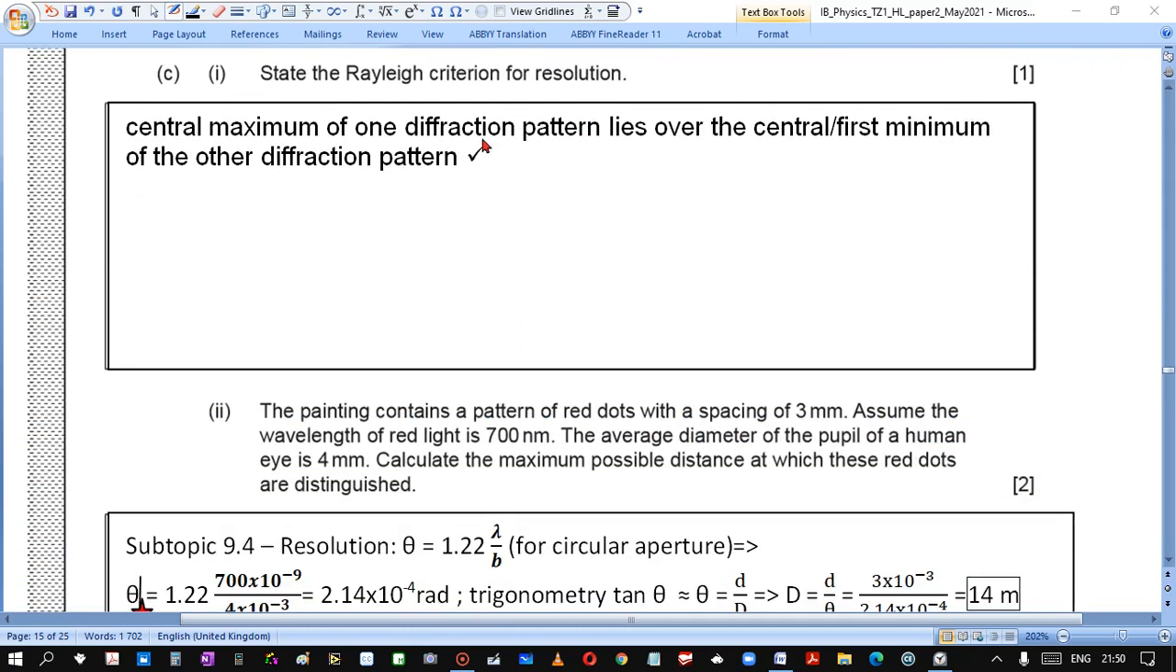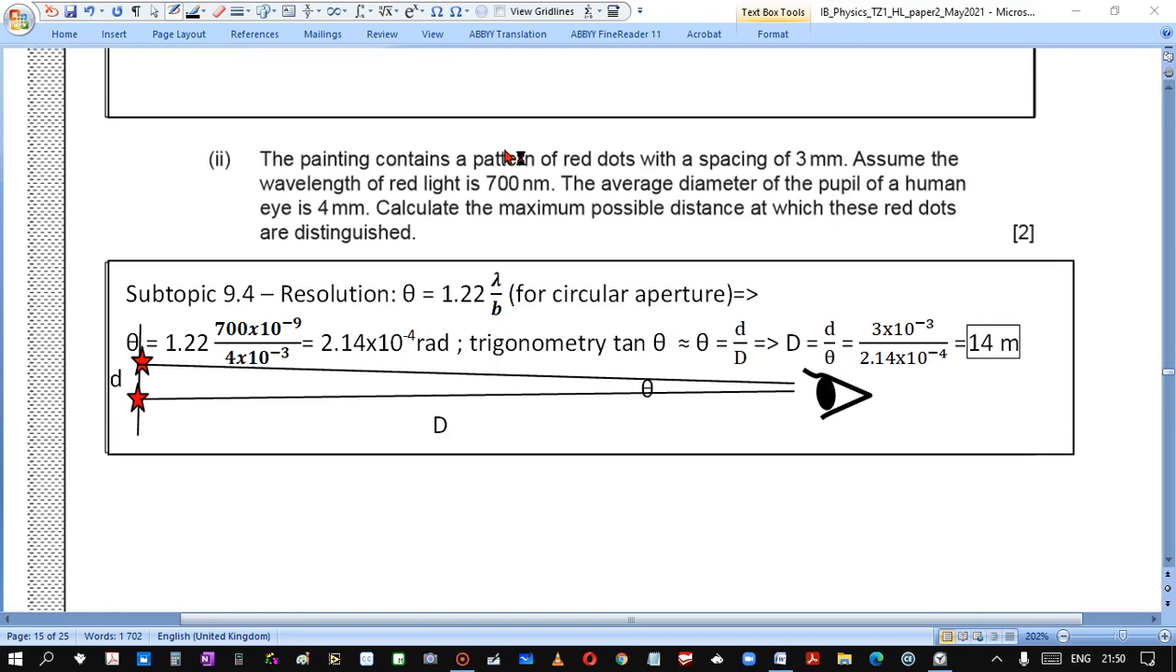State the Rayleigh criterion for resolution. The central maximum of one diffraction pattern lies over the central minimum of the other diffraction pattern. The painting contains a pattern of red dots with spacing of 3 mm. Assume the wavelength of red light is 700 nanometers. The average diameter of the pupil of the human eye is 4 mm. Calculate the maximum possible distance at which these red dots can be distinguished.